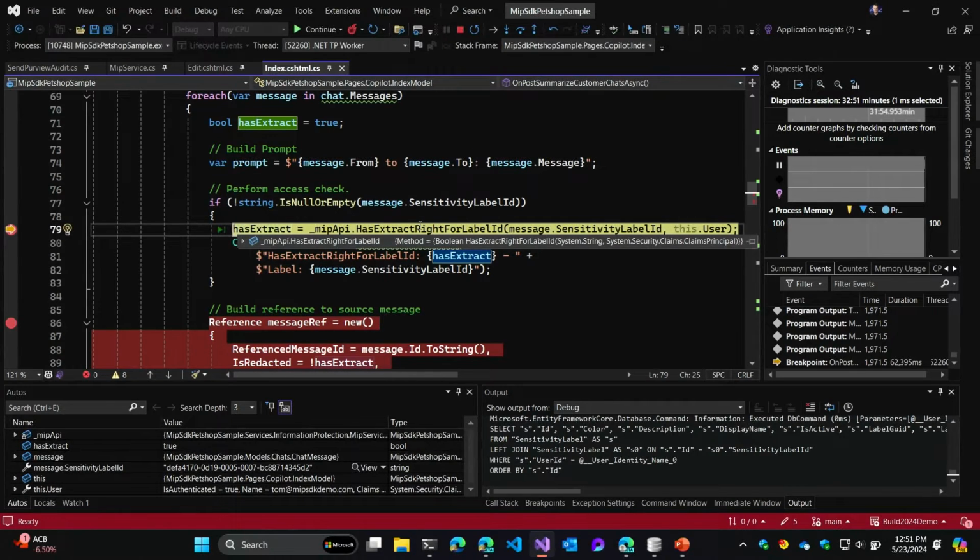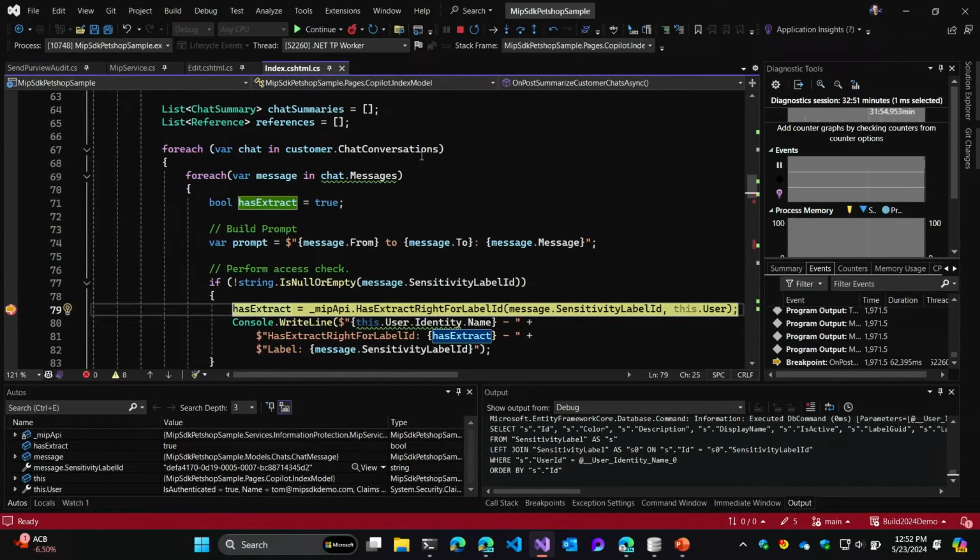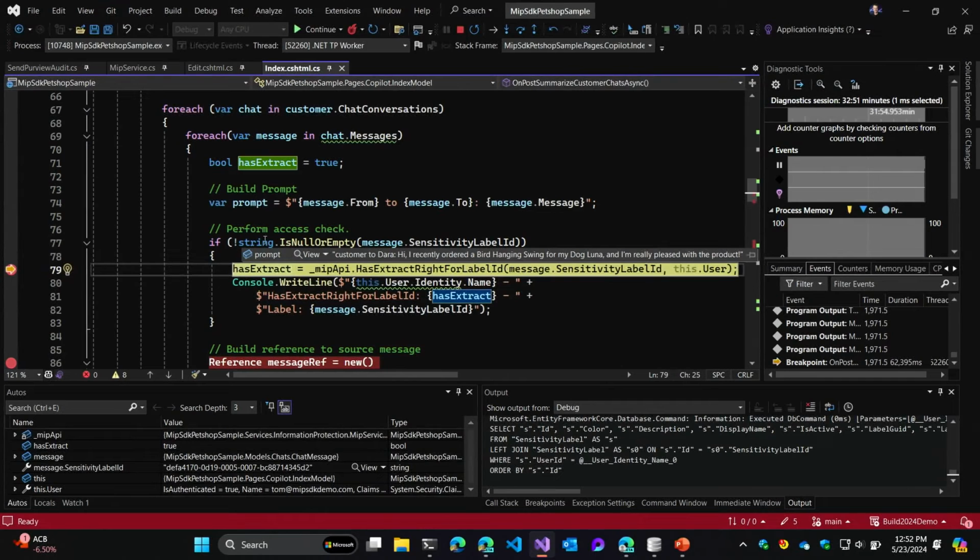That's going to call that same API we looked at earlier and return a list of rights. We'll check to see if the user has extract, and if they do, we'll allow this to be part of the summary. This function is actually iterating through all of the customer chat conversations, all of the messages that are part of those chat conversations, building a prompt, and then checking each of these to verify that the user has extract.